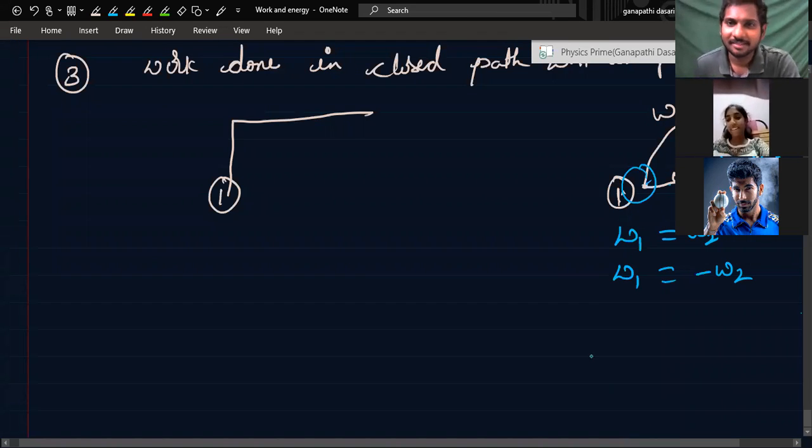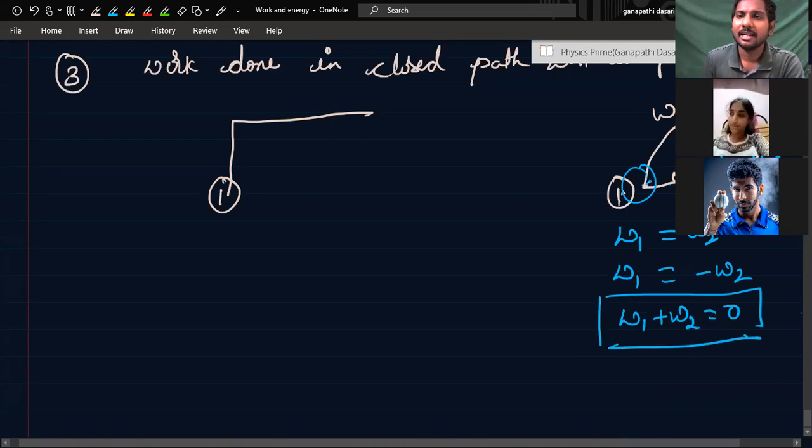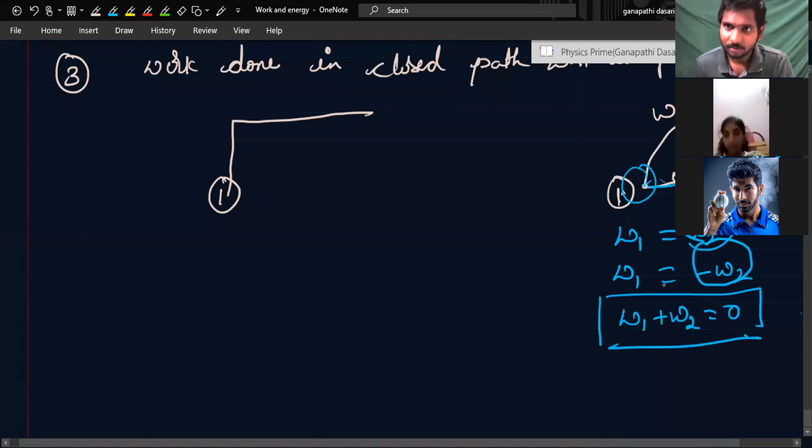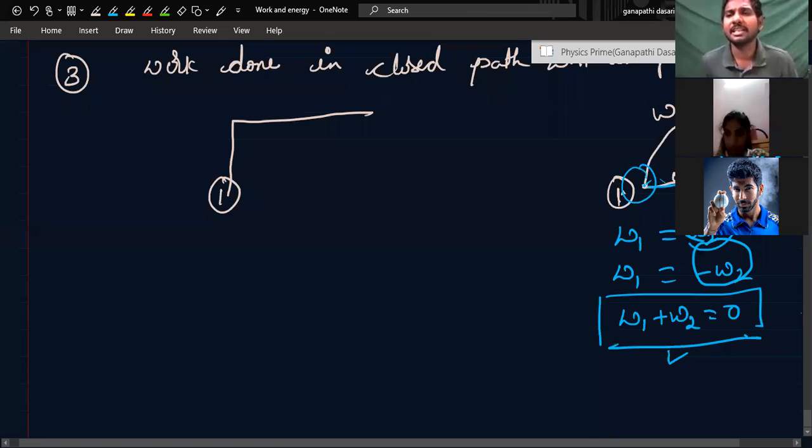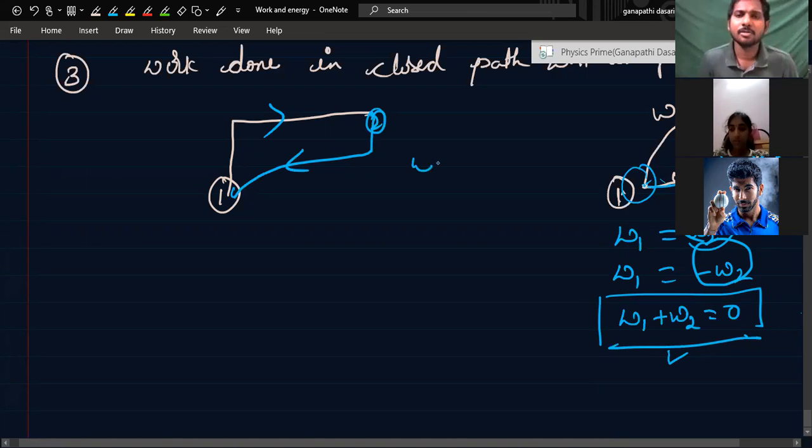Okay. So W1 plus W2 is equal to 0 or not? You got it? Why in a closed path from 1 to 2 and 1 to 2 will work done be same? But 1 to this is nothing but reverse of W2 or not? Just reverse is minus W2. W2 dash can be written as minus W2. That means W1 plus W2 is equal to 0 or not? W1 plus W2 is nothing but what? Cycle or not? In this closed path, work done is equal to 0.